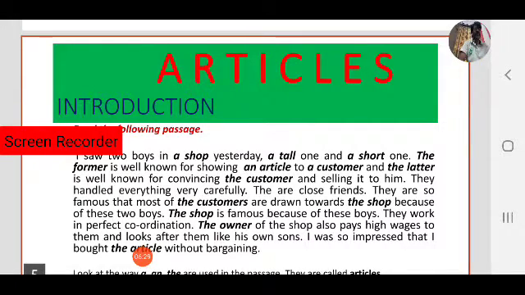So observe where the articles are used. In the paragraph, a, an and the, these three are called articles. These three words are called articles. Where are they used? Yes, they are used before nouns.